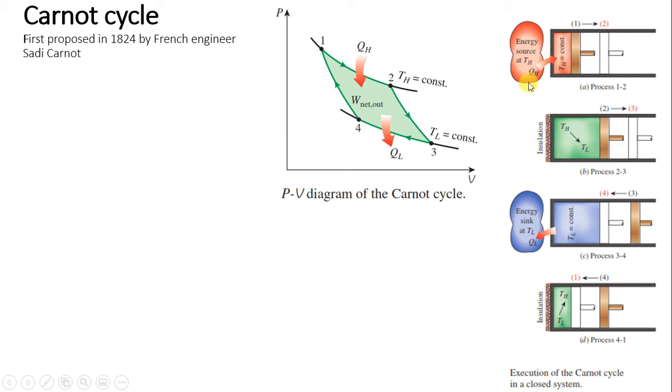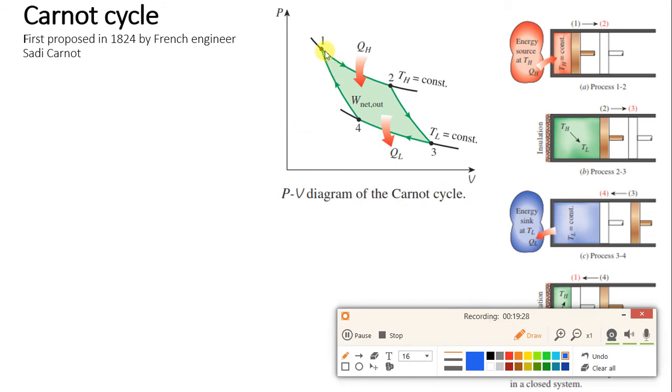Now what is done? Here, if you see, within a small volume there is high temperature fluid. So what will happen? The gas will expand slightly. Let me show this on the PV diagram. The initial point is over here, and the piston is over here, and this is the corresponding volume shown on the x-axis.